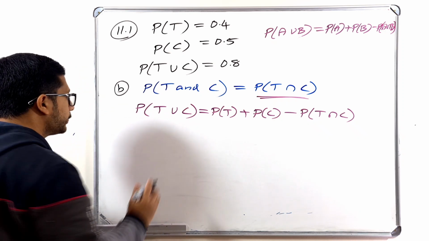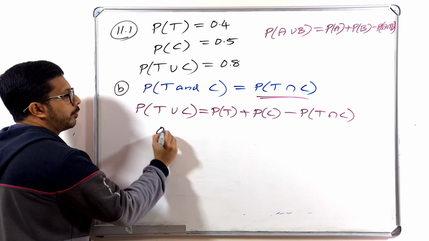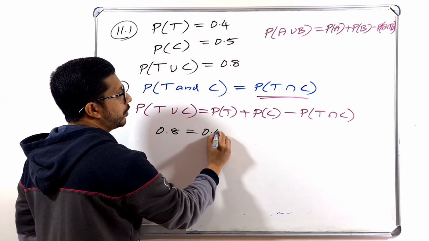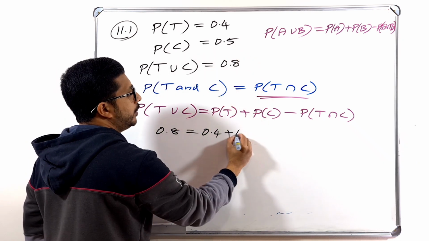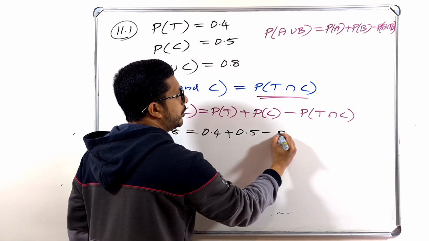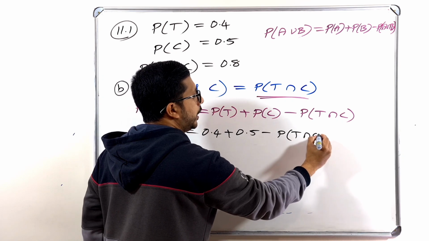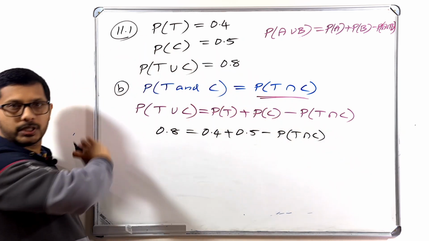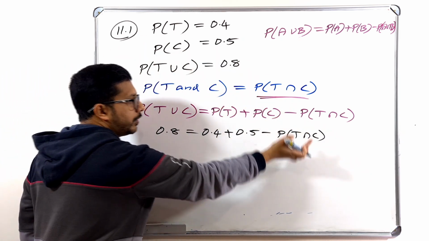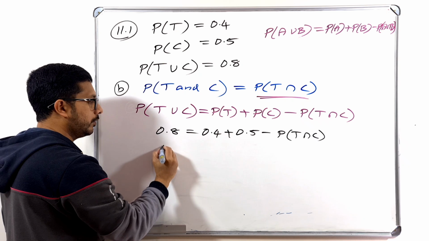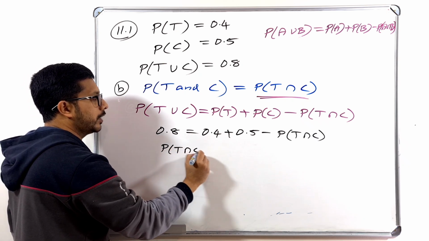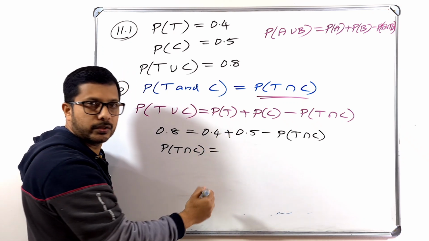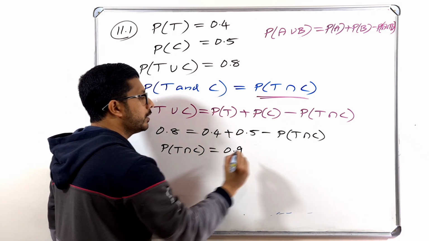0.8 is equal to the probability of T, 0.4, plus the probability of C, 0.5, minus the probability of, this is what we want to find, the intersection of cake and T. So take this one to the left side. So here it is minus. If I take that one to the left side, it is positive. So the probability of T intersection C is equal to, what is the sum of this one? 0.4 plus 0.5. You can use your calculator, or it is 0.9.